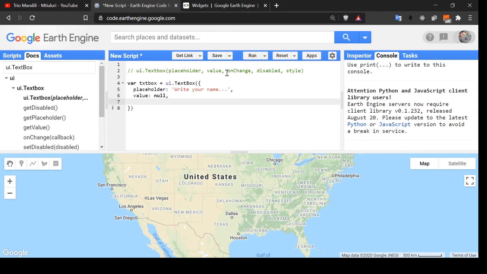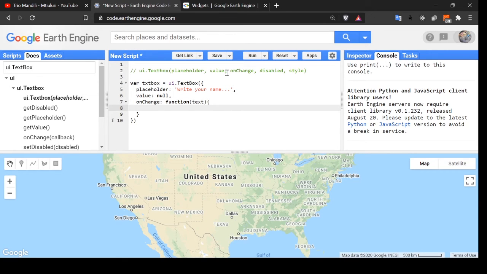I'm not disabling it, so I'm leaving it without writing the code. And then onChange, I'm going to call a function with the value of the text box passed as text, and we can print 'Your name is', which I think will concatenate in JavaScript.